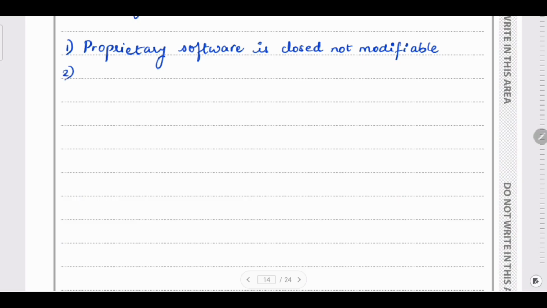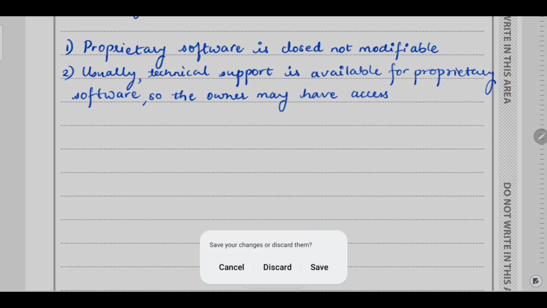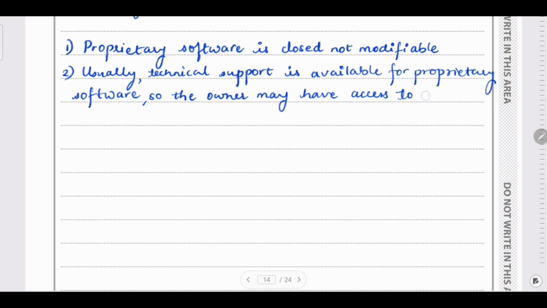You can consider that as a second point. Many people in this world use proprietary software, so the owner can easily find websites with hints or tips that will help them to work.